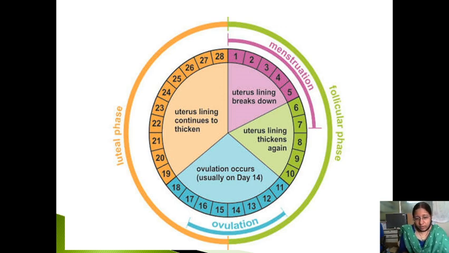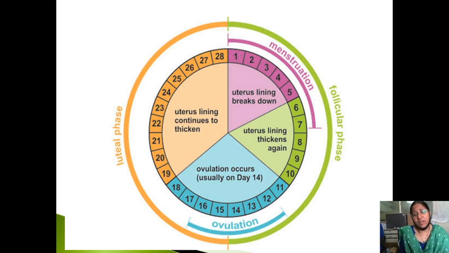Now after that, what happens? If a fertilized ovum arrives and there is an implantation, it will lead to pregnancy. If there is no implantation, there is more release of progesterone and estrogen. Now they will send negative feedback to the anterior pituitary to stop the production of LH. LH will be decreased. Side by side there will be an increase of the FSH. When there is an increase of FSH, the menstruation, the second menses, will start. The follicular phase will start. This is the overview of a menstrual cycle.